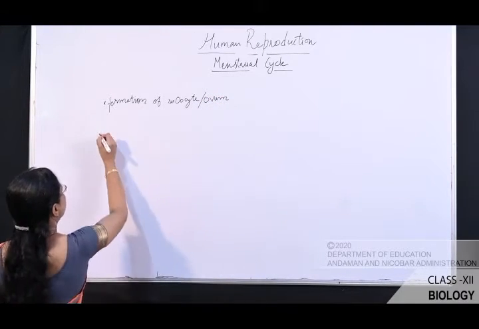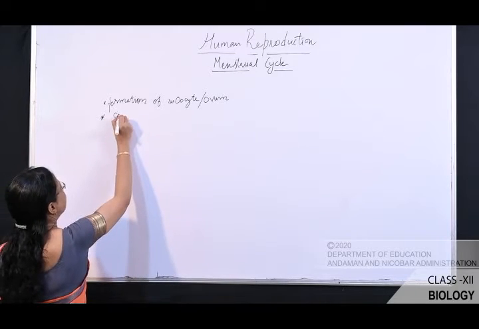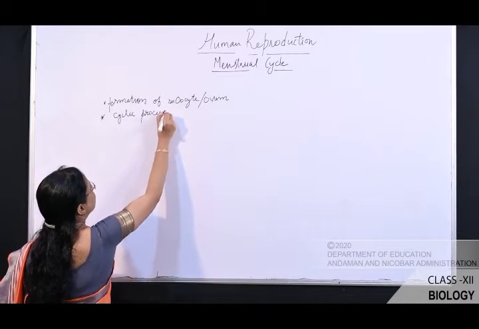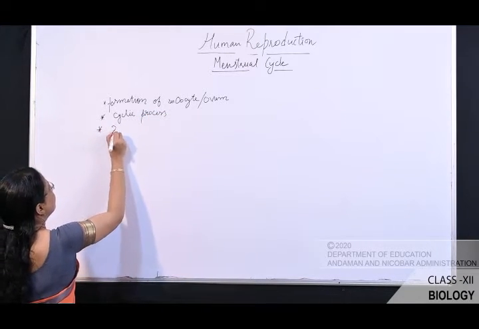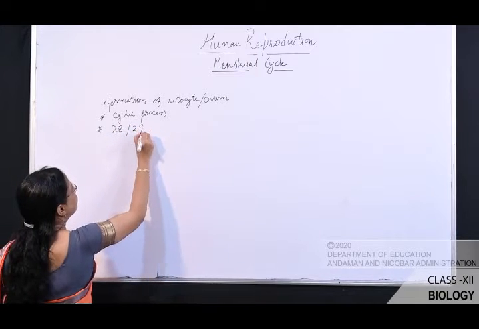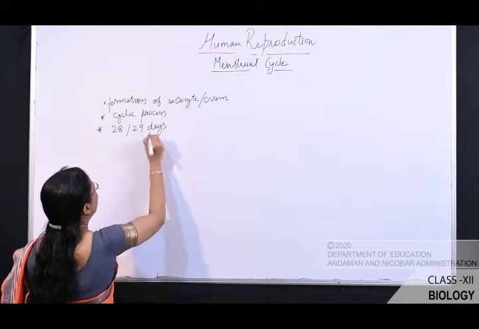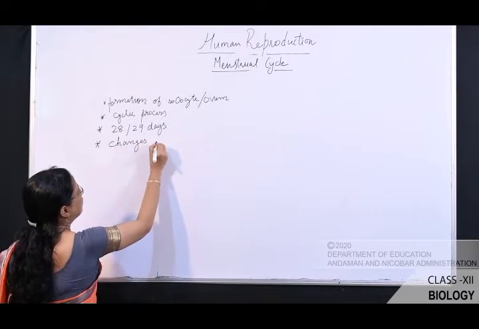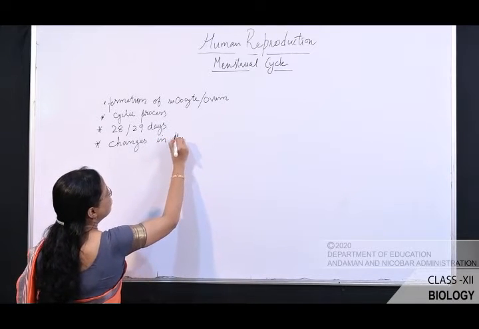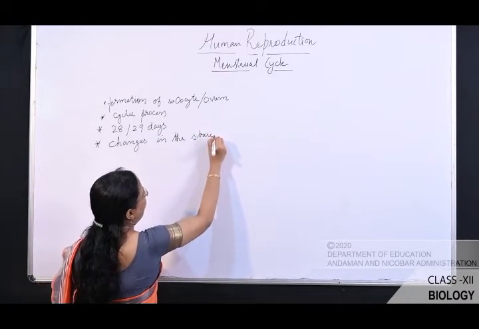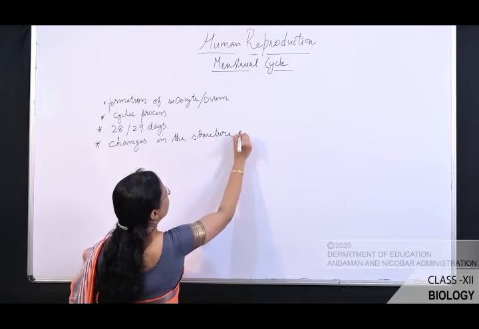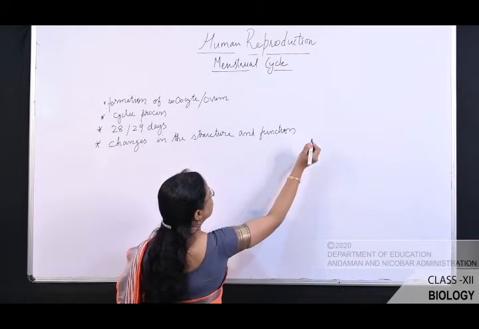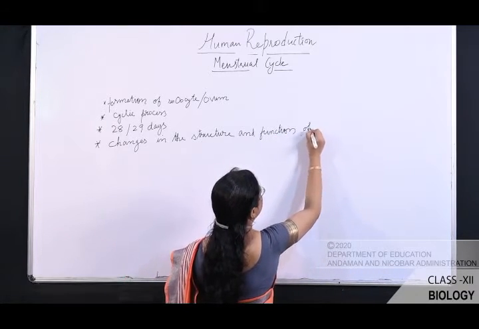Next point, it is a cyclic process and it takes 28 to 29 days and it involves changes in the structure and function of reproductive system.